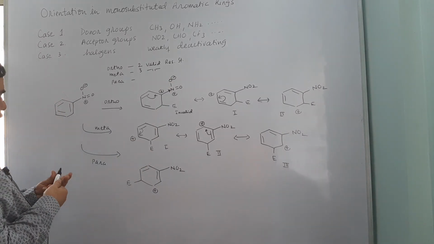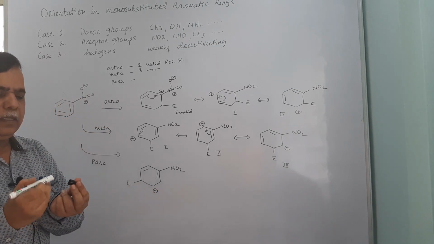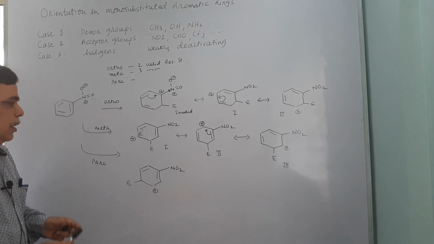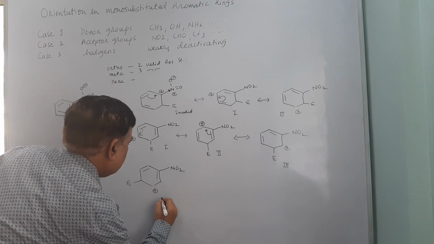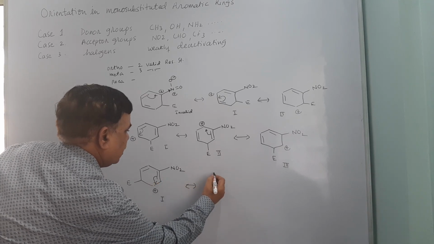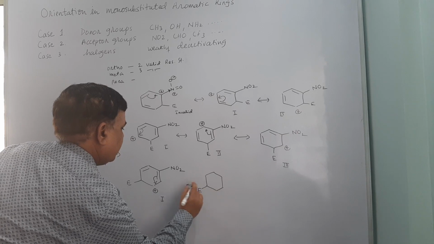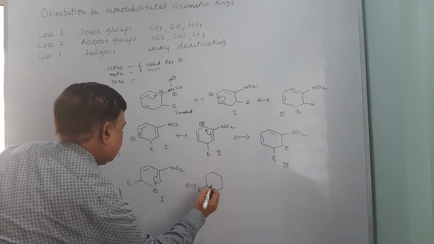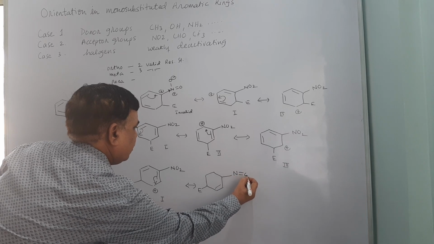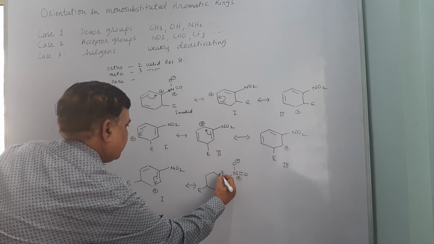and for para approach this is first one, and the second also we will put. The second structure is going to be invalid because this is going to have a similar problem to that of the transition state obtained from the ortho.